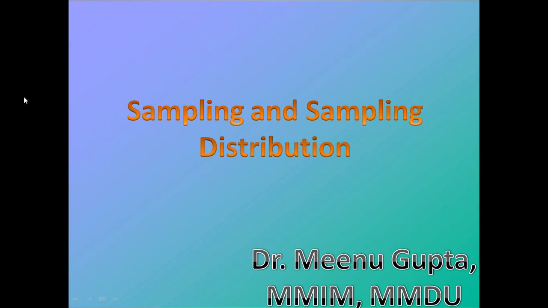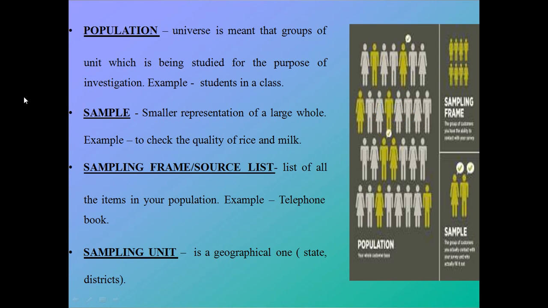So a researcher has to collect a sample to conduct their study instead of going for the complete census. So first of all, we will come to the next slide to understand these terms which differentiate the sample from the other one.